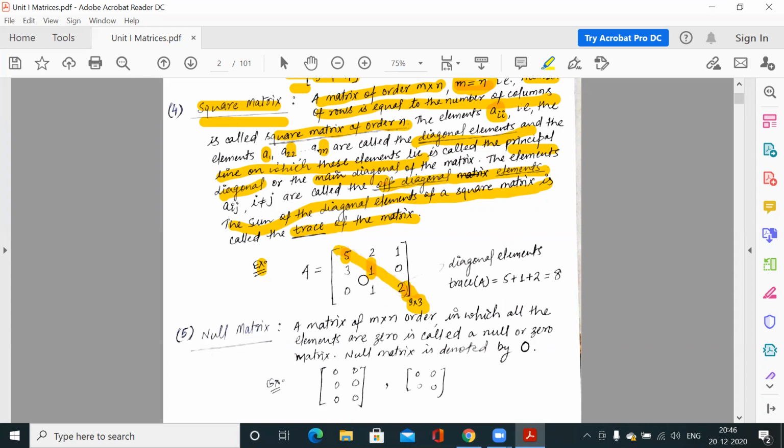What is the trace of this matrix? 5 plus 1 plus 2. So it is 8, the sum of diagonal elements.